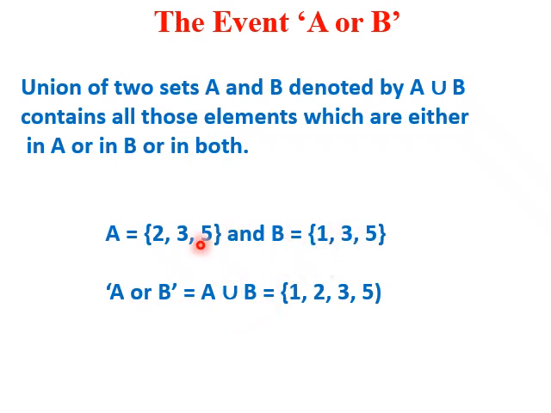All the common elements plus the balance elements. The common elements are 3, 5. What are the other balance elements? 1, 2. So A union B or A or B will be {1, 2, 3, 5}.